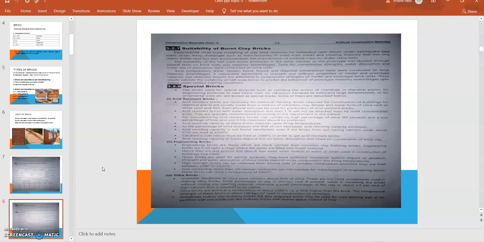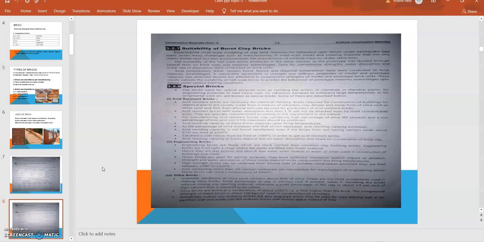For manufacturing acid resistant bricks, clay containing a high percentage of silica, up to 80%, and a low percentage of lime, 1.5% maximum, should be preferred. As lime is very reactive, the content of lime is reduced in such cases. Then as the percentage of silica increases and that of iron decreases, the acid resisting capacity increases. So that is the quality of this kind of brick.